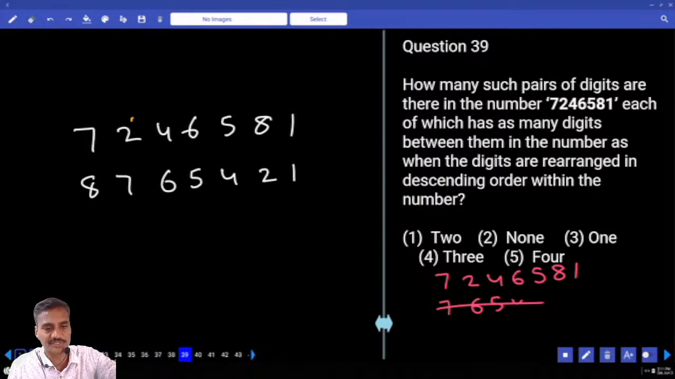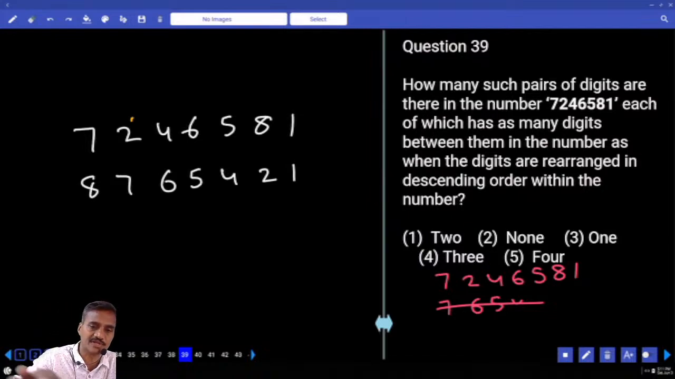2 and 4 are adjacent, 2 and 6. 2 and 5, how many are there? 2 and 5 there are 2. Then 2 and 8 and 2 and 1. 4 and 6 are adjacent. And 4 and 5 have 1. 4 and 8 have 2. 4 and 1 there are 3.